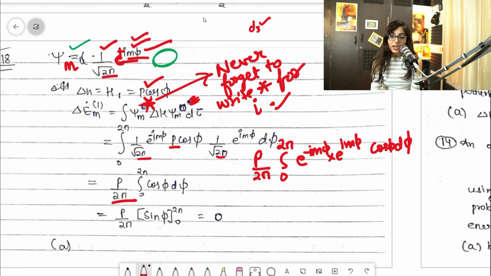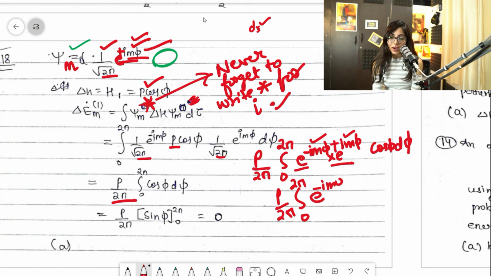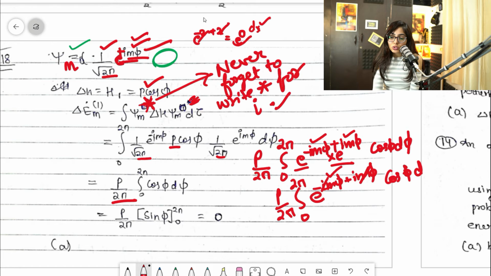Clear? So you know that the bases are the same, so the powers will get added up. It will become p by 2 pi, integral 0 to 2 pi, e raised to power minus i m phi plus i m phi. So they will get cancelled, guys, because if you write e raised to power minus 2 plus 2, that means e raised to power 0. That means plus 2 minus 2, they are cancelling out. So if something is in minus and something is in plus, they will cancel out. And the only thing remaining is cos phi d phi.